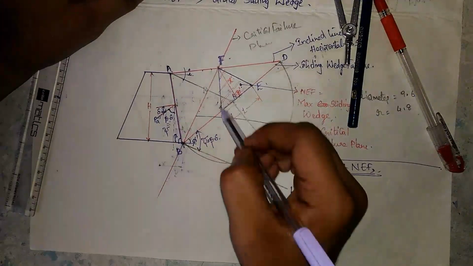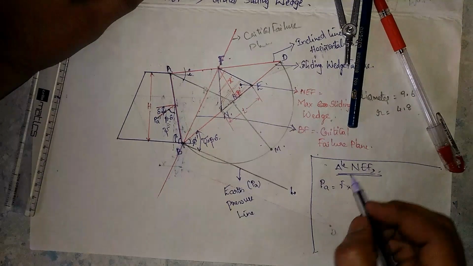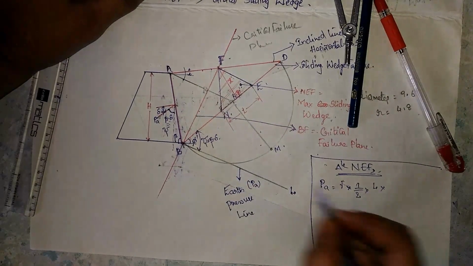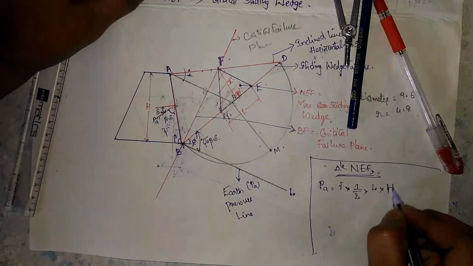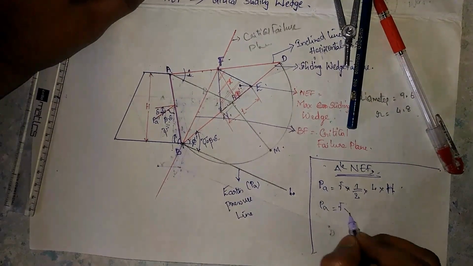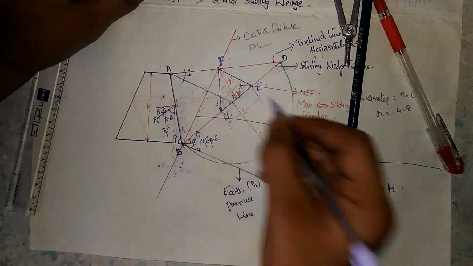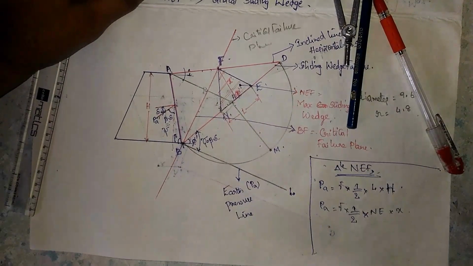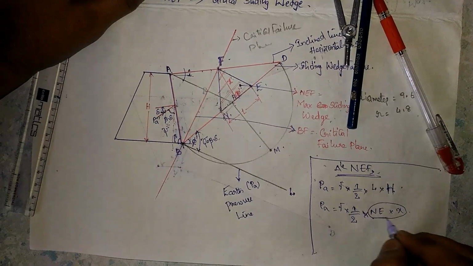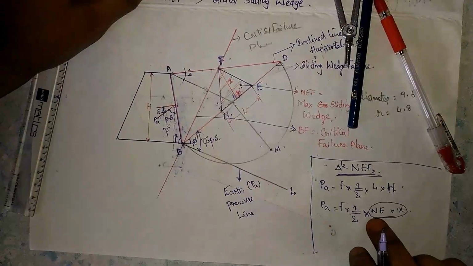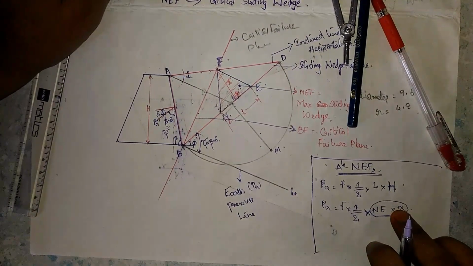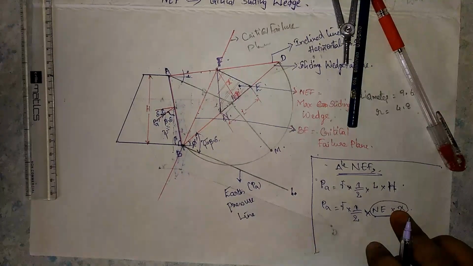What is this NEF? It is in triangular form. So what is the area of a triangle? Half into L into H. So PA equals gamma into half into L, which is nothing but NE, and H is nothing but a small x. Now he wants to determine this equation. The total derivation takes 5 pages, so there is no need to derive it here.